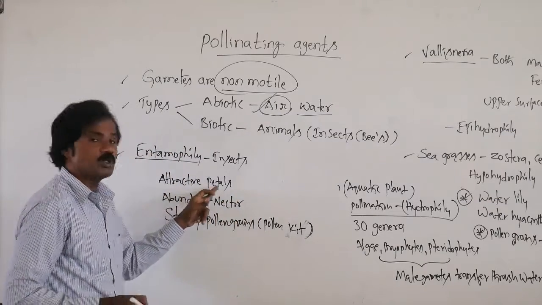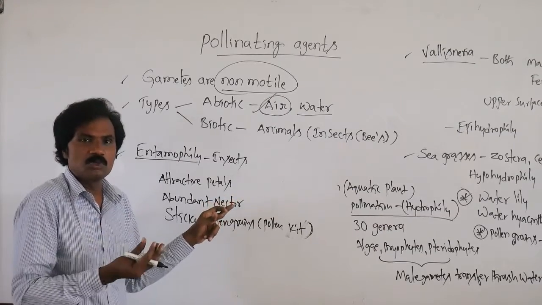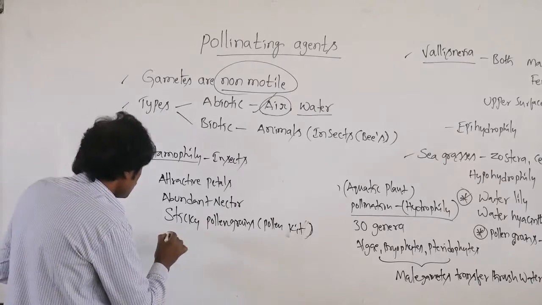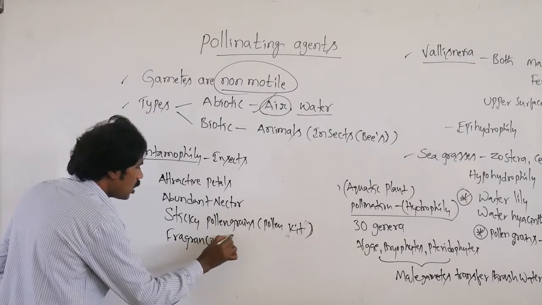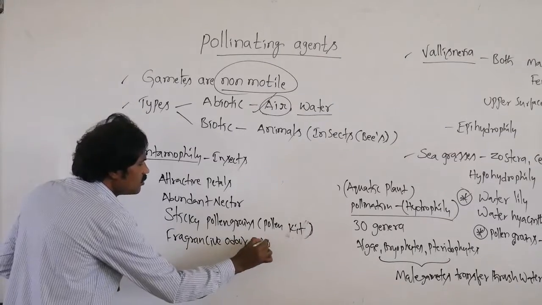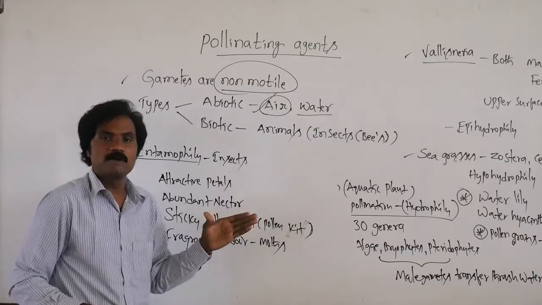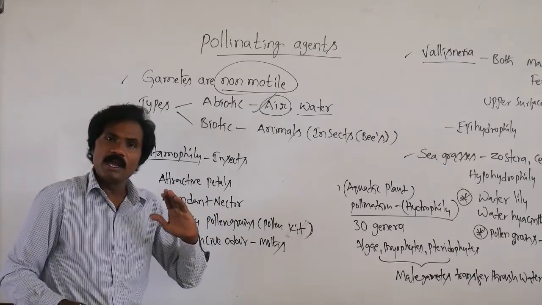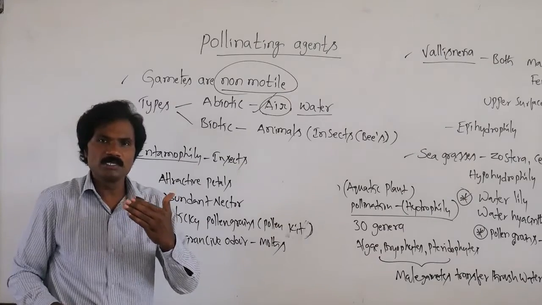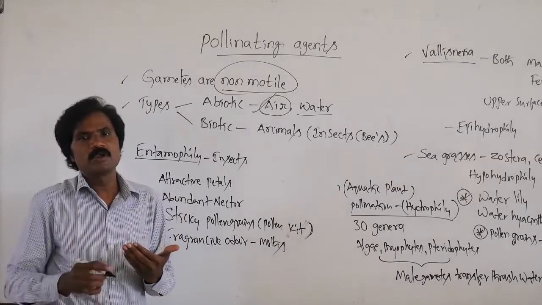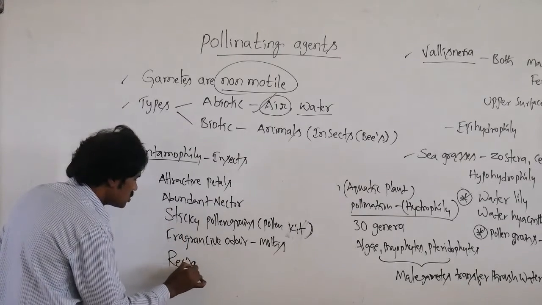So, attractive. Suppose it is moths, then fragrance, odor. If it involves moths, such type of features. Apart from this, it must provide rewards to those insects.